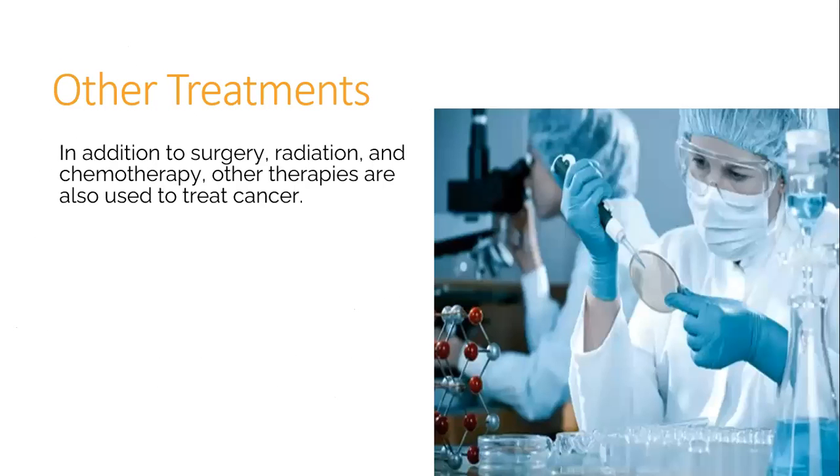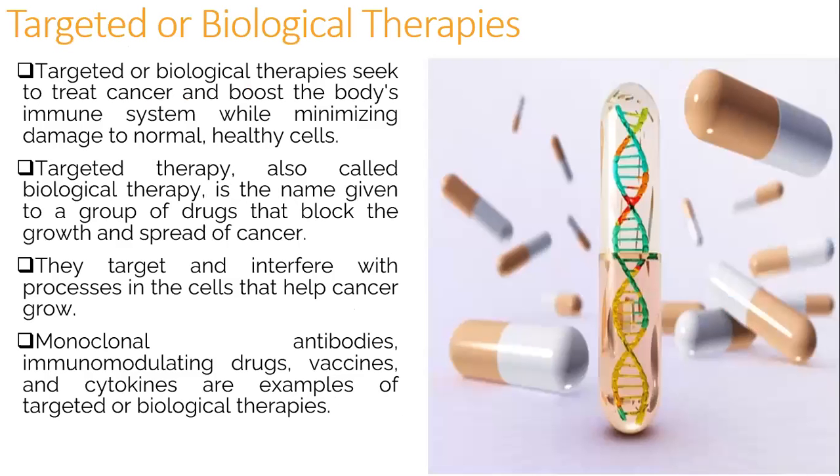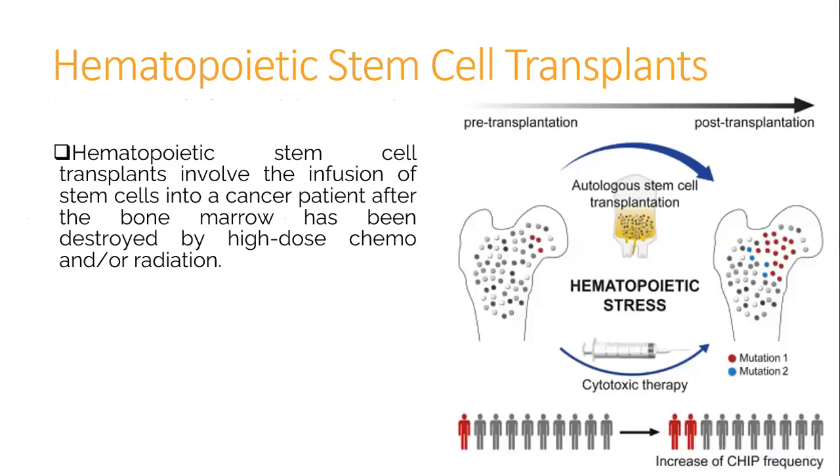Other treatments: in addition to surgery, radiation, and chemotherapy, other therapies are also used to treat cancer. The first one is targeted or biological therapies. Targeted or biological therapies seek to treat cancer and boost the body's immune system while minimizing damage to normal healthy cells. Targeted therapy, also called biological therapy, is the name given to a group of drugs that block the growth and spread of cancer. They target and interfere with the processes in the cells that help cancers grow. Monoclonal antibodies, immunomodulating drugs, vaccines, and cytokines are examples of targeted or biological therapies.